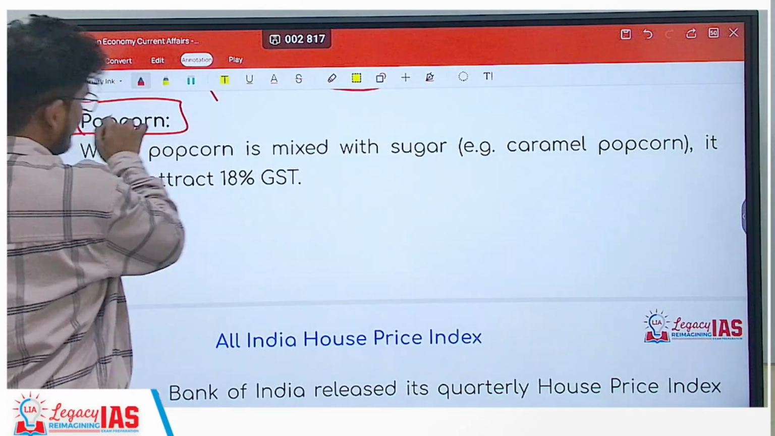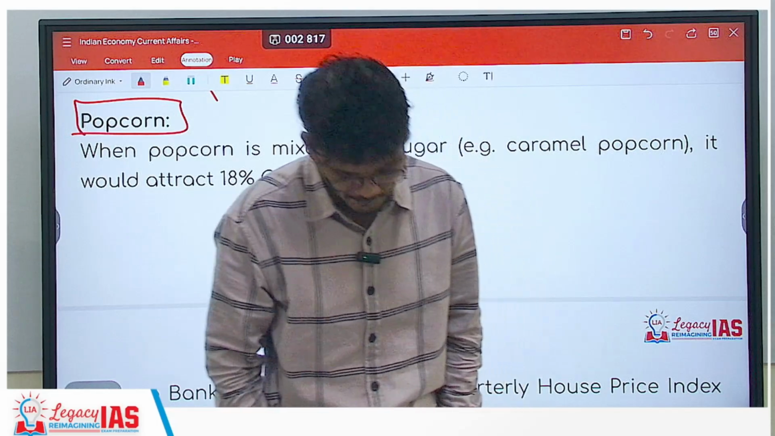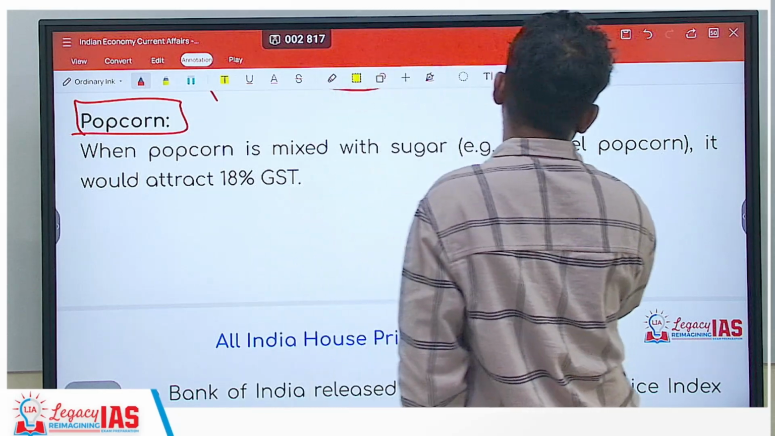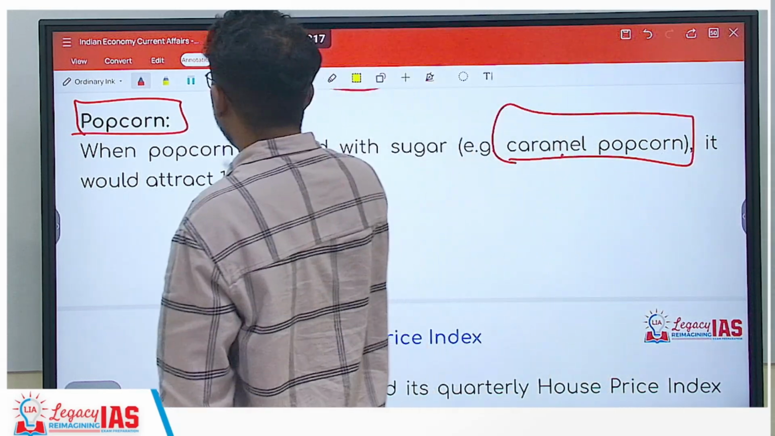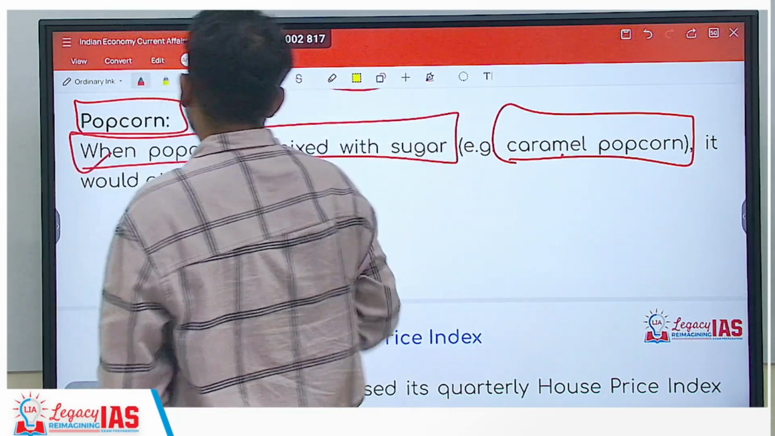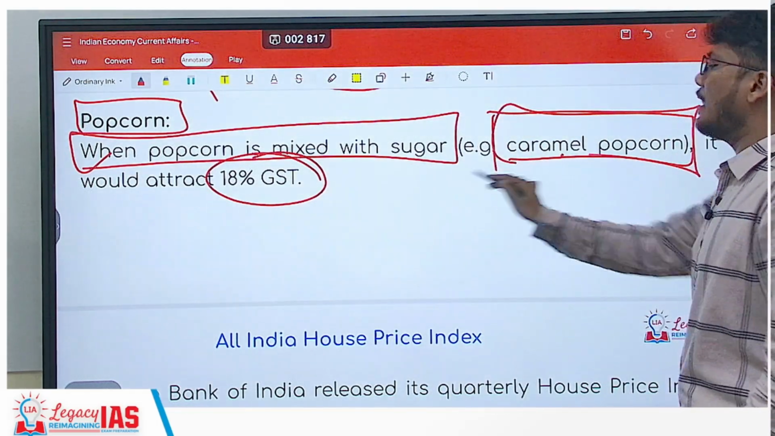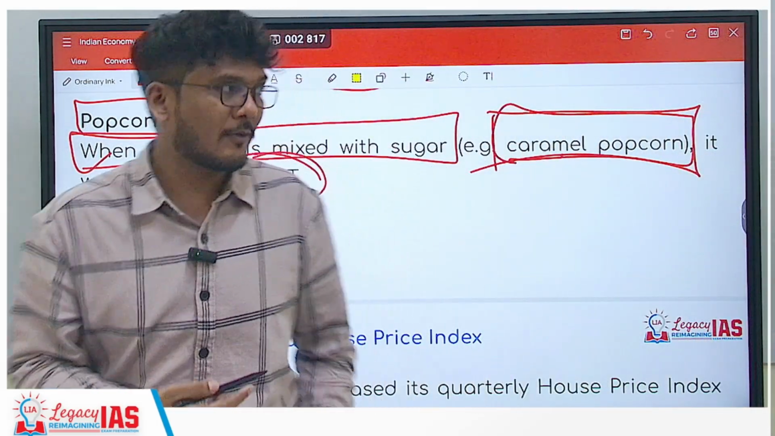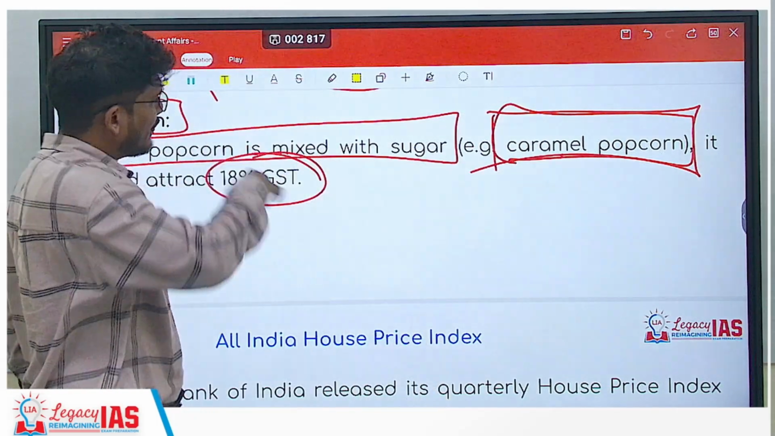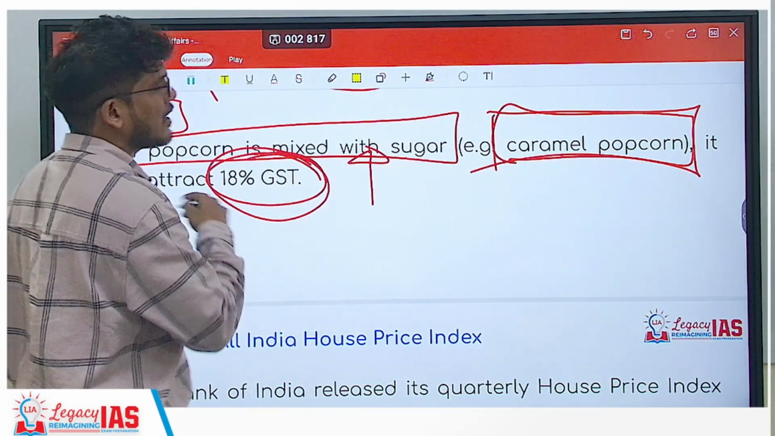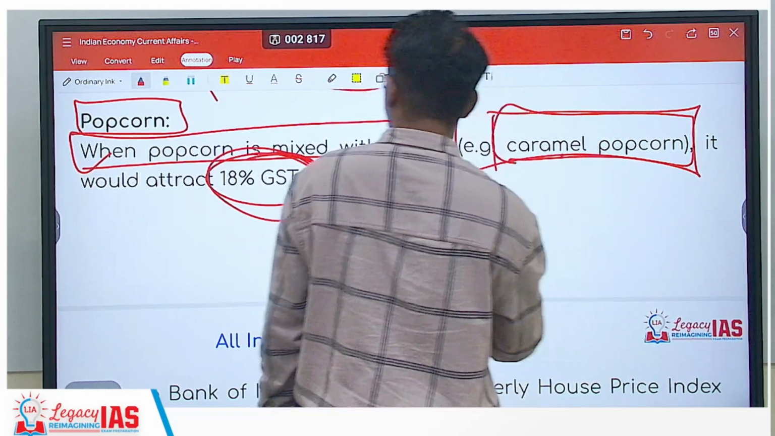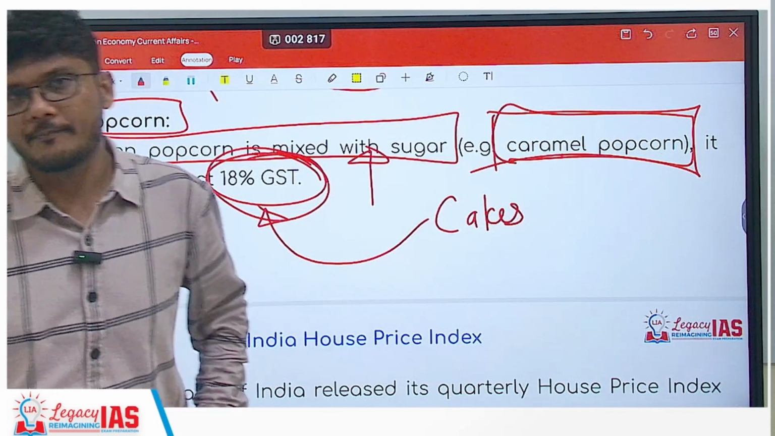Next is popcorn. Now there is a kind of popcorn, the caramel popcorn, which is a sweet popcorn. It is sweet in taste. So if you talk about that sweet caramel popcorn, it would attract 18% of GST. So when popcorn is mixed with sugar, so caramel is one such example of popcorn which is mixed with sugar, because caramel is sweet. There can be other sweet flavors as well. So the criteria is, if it is mixed with sweet sugar, then it will attract 18% GST. And recently also cakes have started attracting 18% of GST. I hope that is absolutely clear.